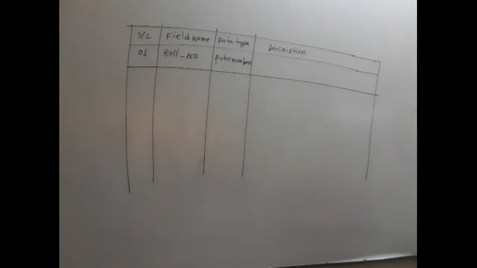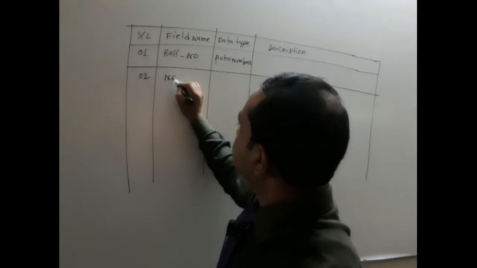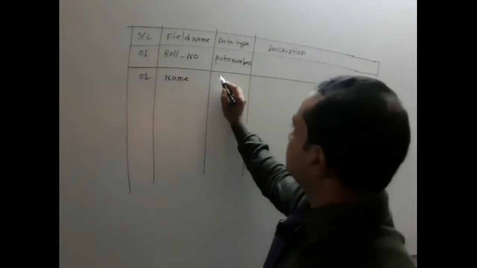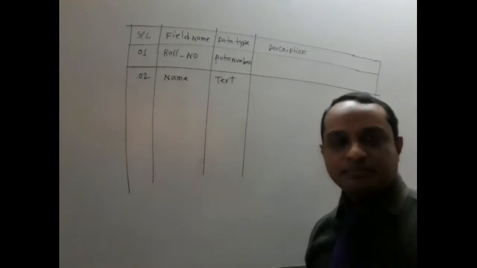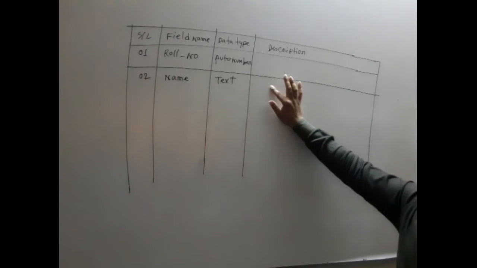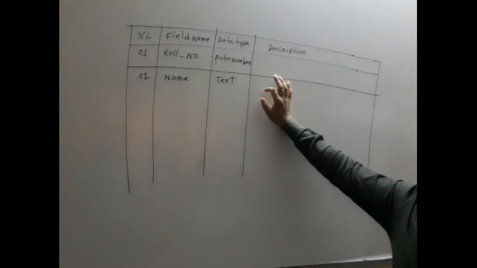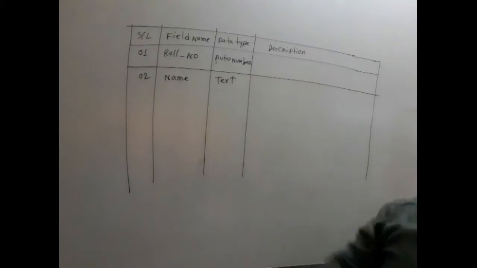field is name. Number 2, name. Name will be text. Name, father's name, mother's name, district name, all are text. Why do we use text? To write any name or name related data, we use the text data type.